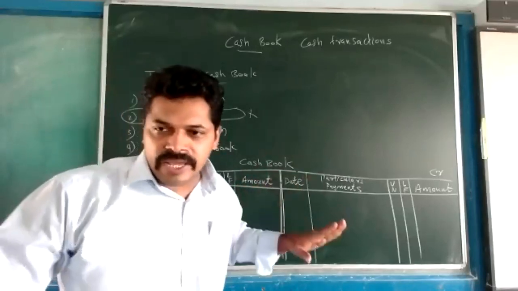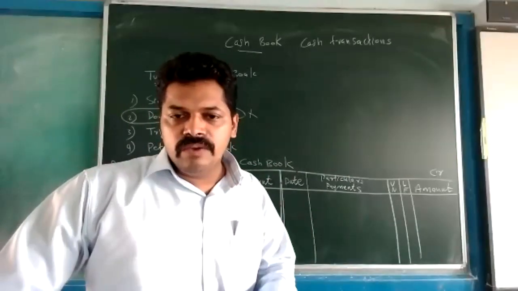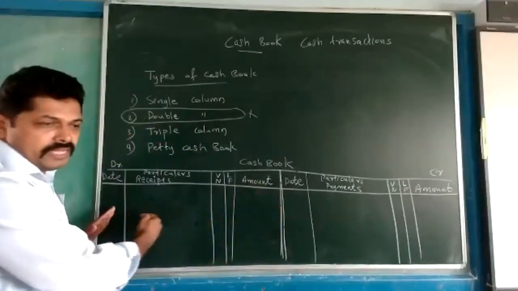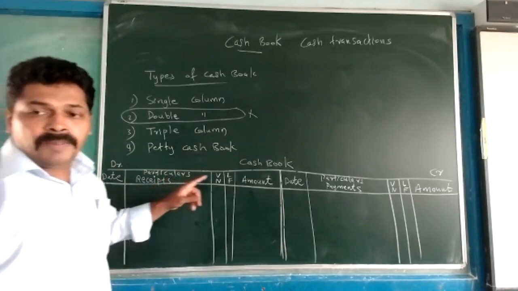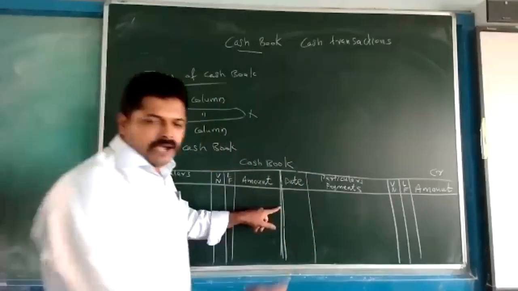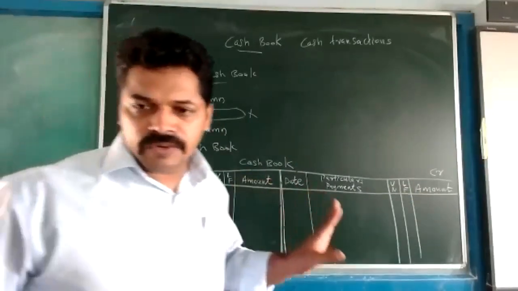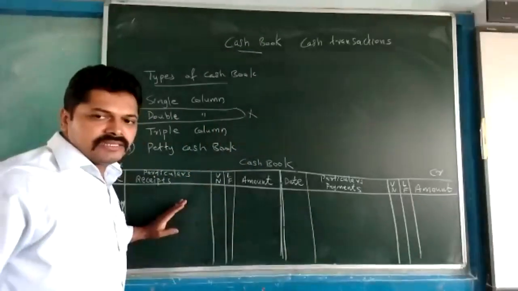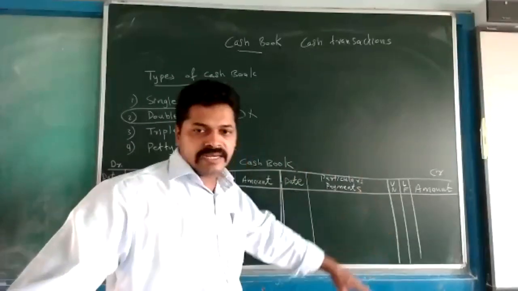When we are receiving some money, we are thinking from the side of the business. When any cash is coming into the business, it will be recorded on this side, the receipt side. That is why this side is known as the receipt side. And when any payment is made by the business, it is recorded after the middle line, on this side. If we understood this, then half is over. When we receive any cash, we record it on this side, and when we make any payment, it comes on the right hand side, the payment side.